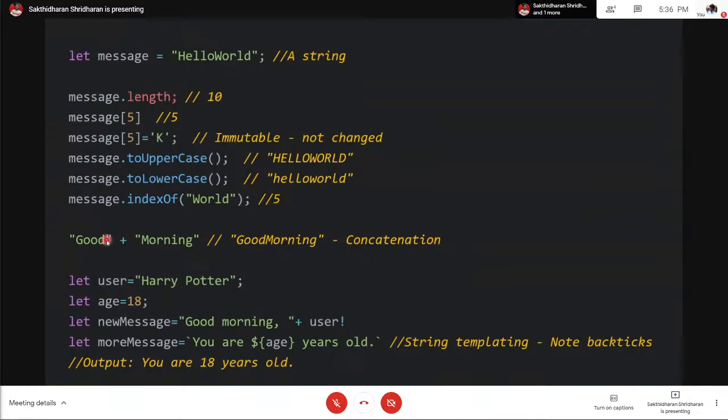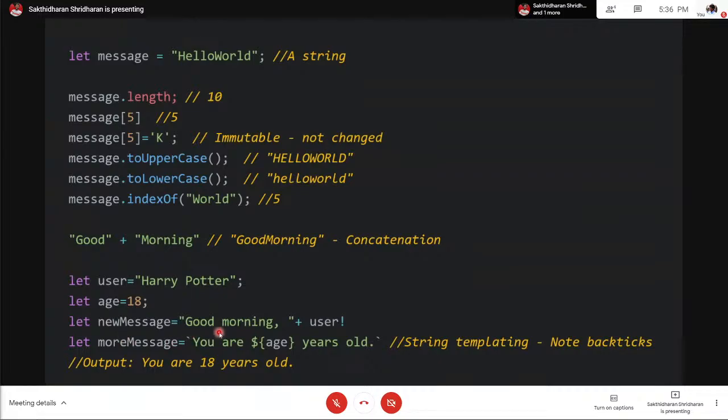So next we have concatenation. If you use plus between two strings, it'll just join them together. Now one more thing here is, we have a string called Harry Potter, like he's a user, and assume we are declaring another integer variable, 18. Now here we are declaring another new string.